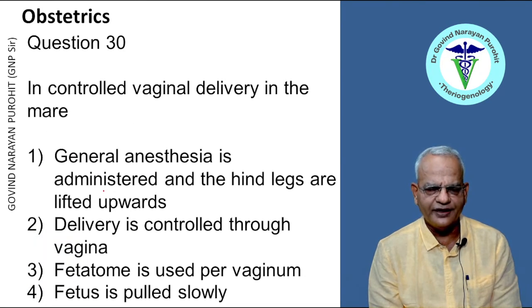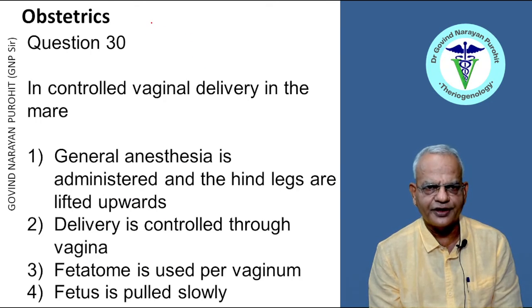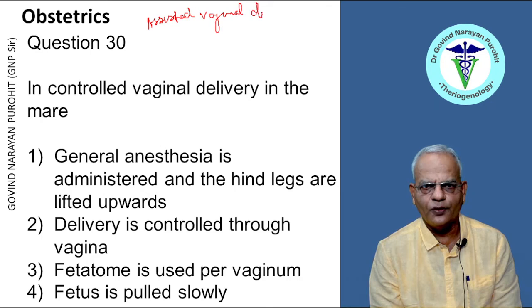In controlled vaginal delivery in the mare, general anesthesia is administered and the hind legs are lifted upwards. Delivery is controlled through the vagina. Fetotome is used per vaginum. Fetus is pulled slowly. You see, in equine obstetrics, the obstetrical operations have been defined into assisted vaginal delivery, controlled vaginal delivery, fetotomy, and caesarean section.